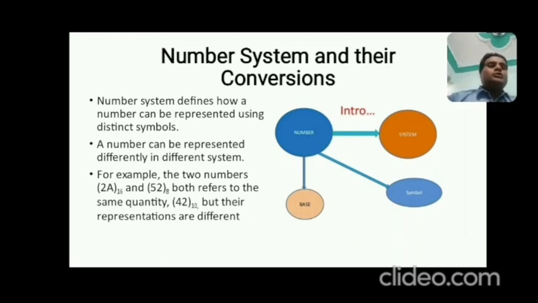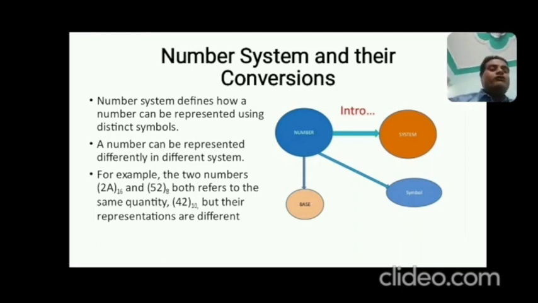And you know students, this base is also known as radix in the concept of computer system. So 2A with base 16 and 52 with base 8 both refer to the same quantity according to the decimal, and decimal having the base 10, that is equal to 42 decimal.